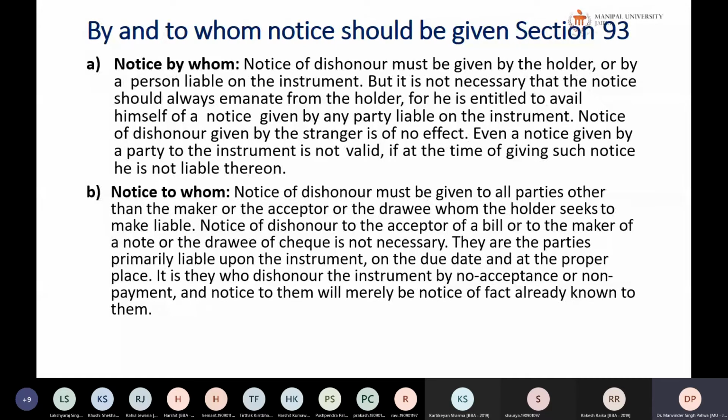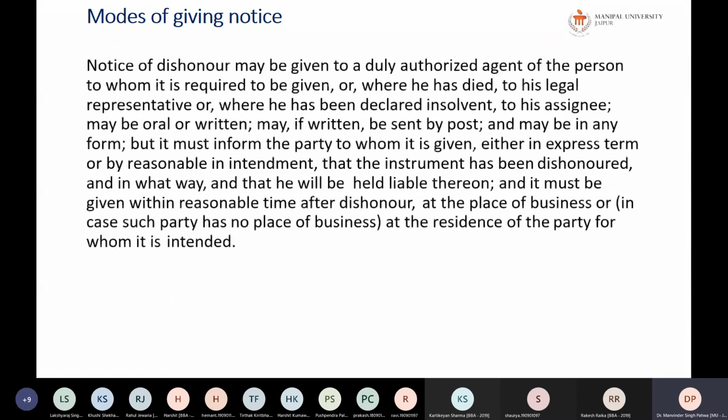Or suppose I have taken a bill from someone else, and that bill was accepted by a third party. The party from whom I have taken the bill must be informed that the bill has been dishonored. The party who has dishonored the bill always knows that the bill has been dishonored. Okay. So now what can be the modes of giving the notice?